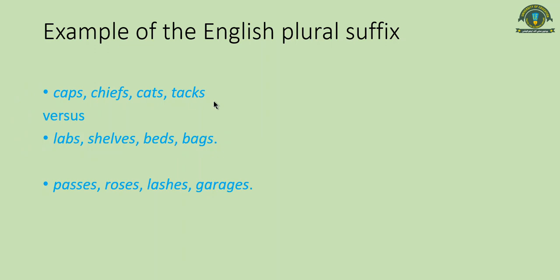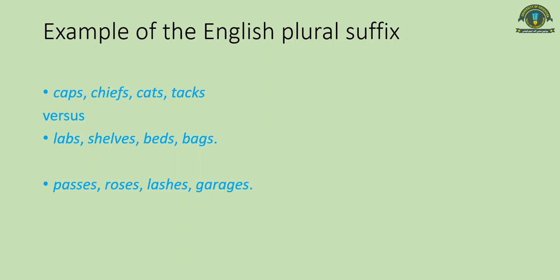In this first category, it is giving us a different sound because the preceding sound is a voiceless sound, which is affecting the following sound, which is affecting the following plural suffix. So it means the feature of voicelessness is actually affecting the next sound which has been added. It means these features actually affect the pronunciations in the language.